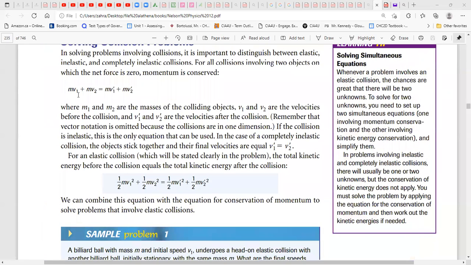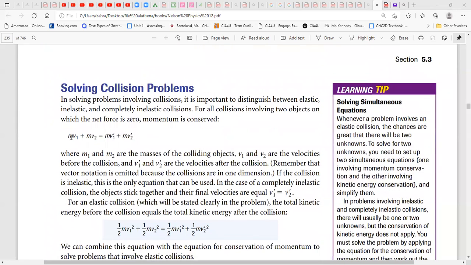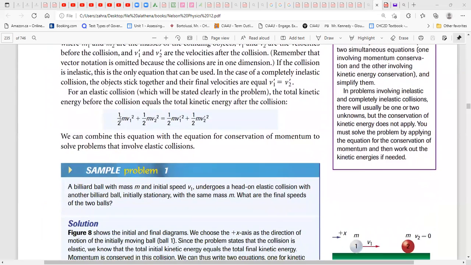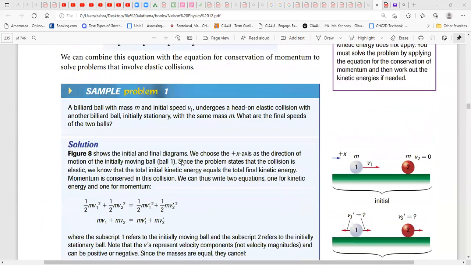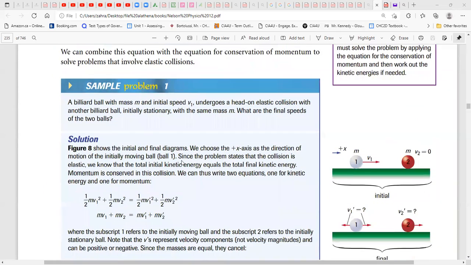So for conservation of momentum, m1v1 plus m2v2, the total momentum of object 1 and object 2 before collision, is equal to the momentum of object 1 plus the momentum of object 2 after collision. So it should be equal: conservation of momentum. For conservation of energy, the energy before collision is equal to the energy after collision for these two balls or objects colliding.